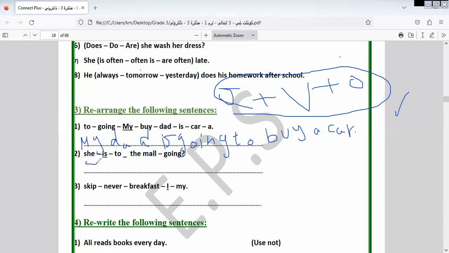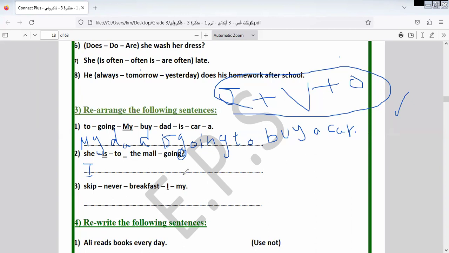Sorry, it's a question, not she. So the answer will be is she. I would like to say something, grade 3. If the rearrange is in question form, don't forget to put the question mark at the end of the sentence. Only in the question form, not in all sentences. In a statement sentence, we put a period or full stop. In the question form, we must put the question mark at the end.